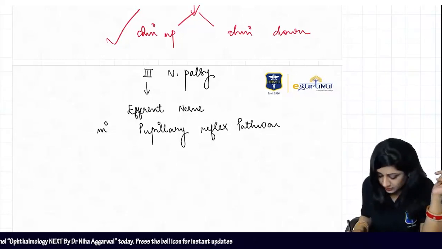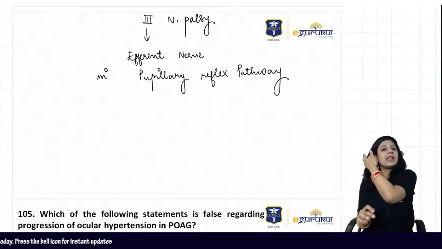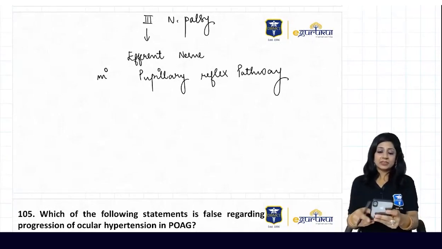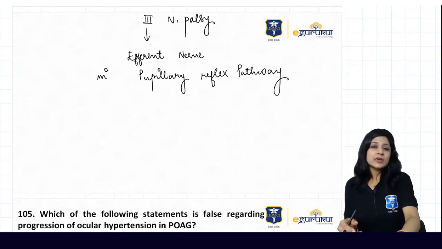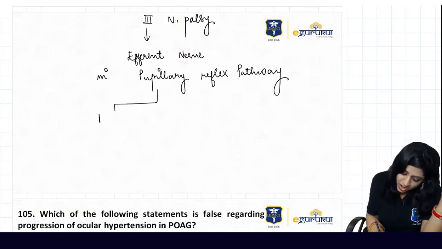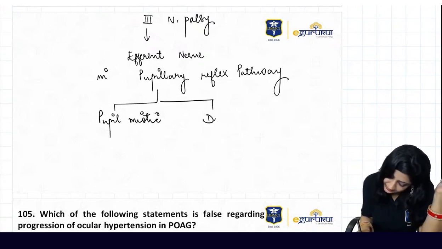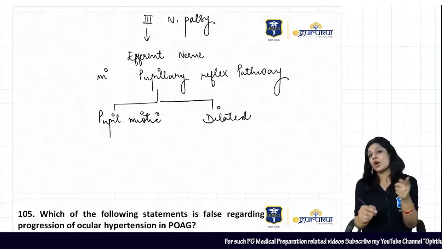It is the efferent nerve that we get in cases of the pupillary reflex pathways. So, will you get a pupil which is miotic or dilated? Another question. Are you going to get a pupil which is miotic or dilated?